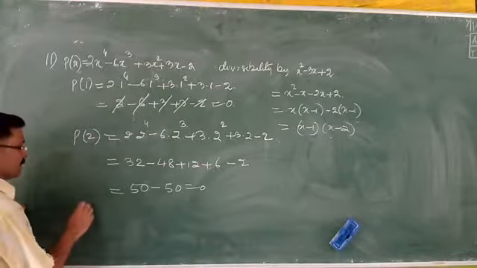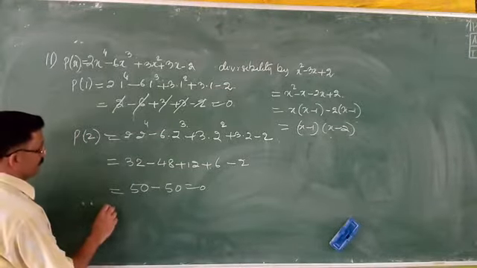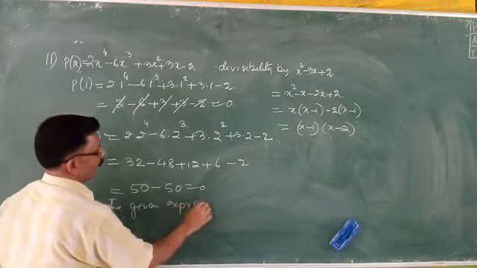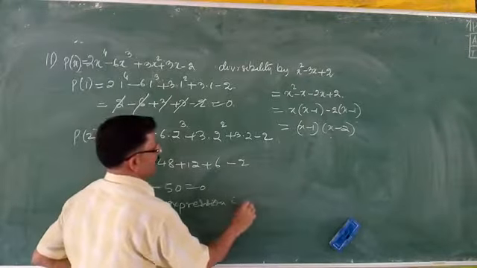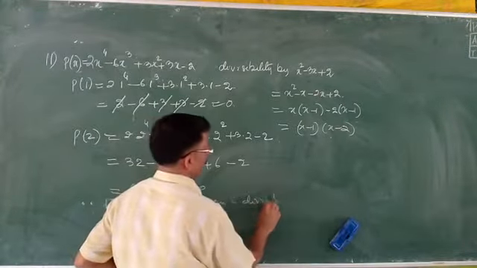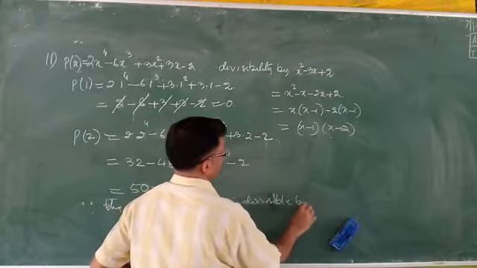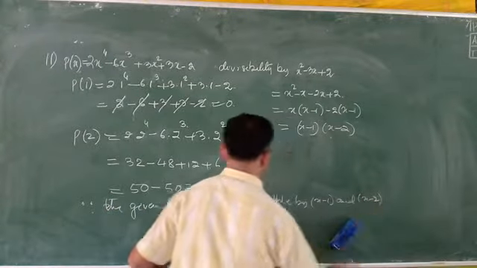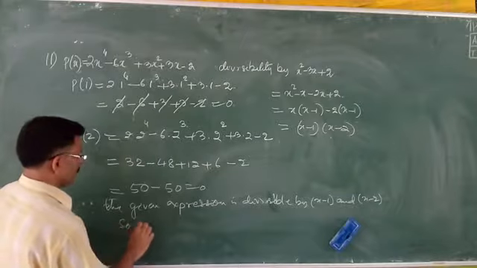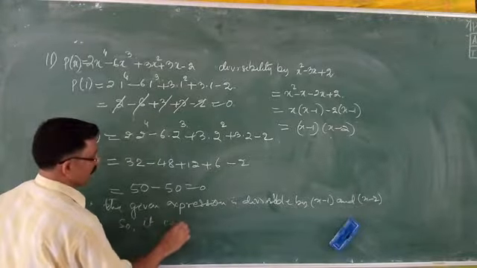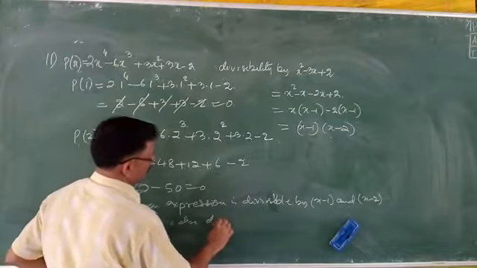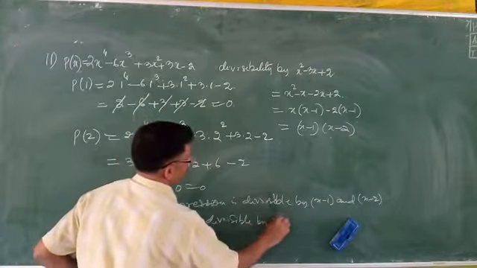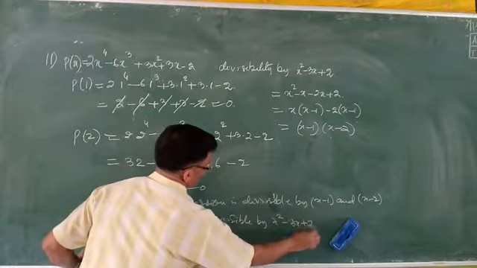So we can say, since the given expression is divisible by x minus 1 and x minus 2, so it is also divisible by x square minus 3x plus 2.